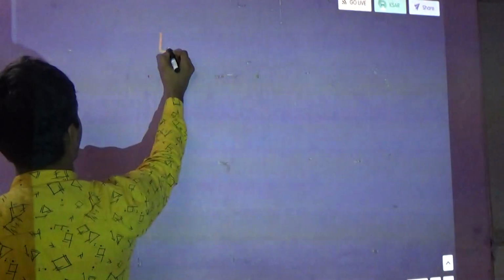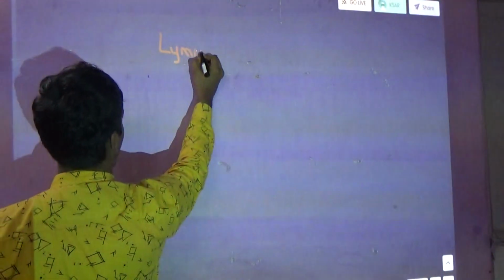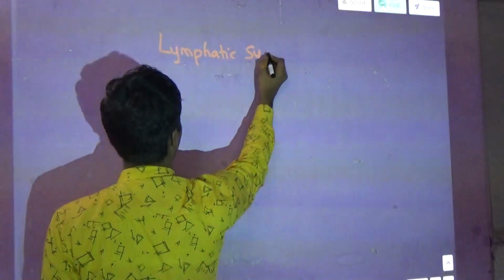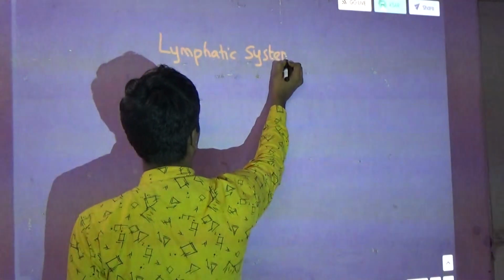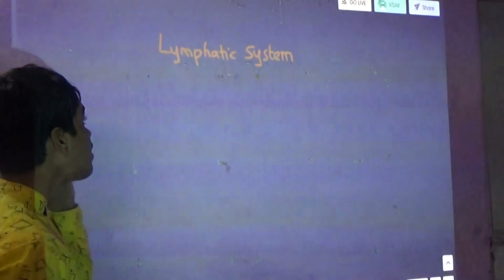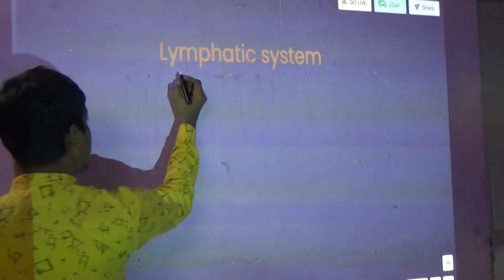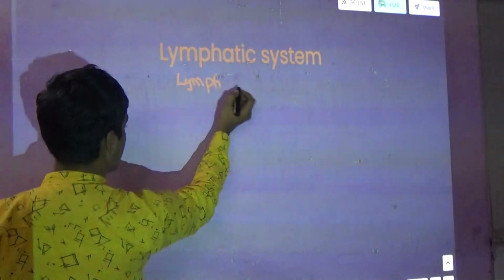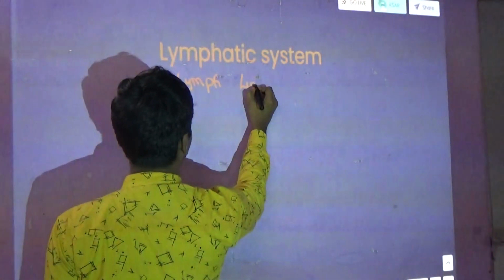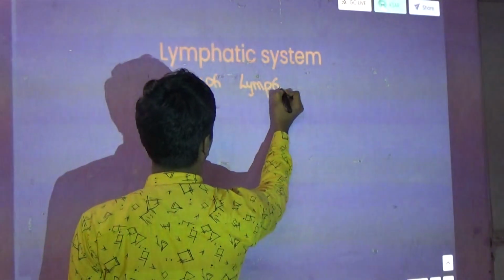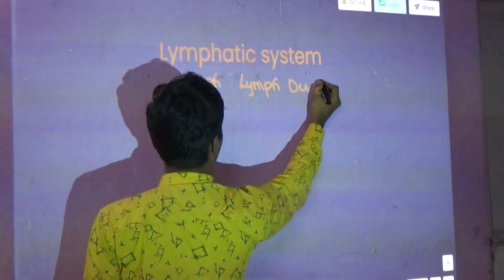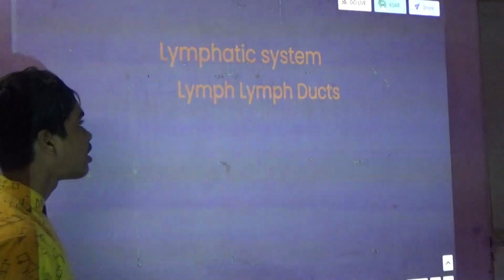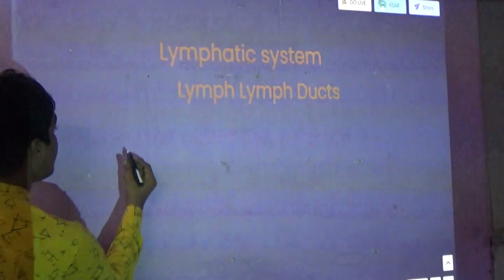Now the lymphatic system consists of lymph, lymph glands, and lymph ducts.